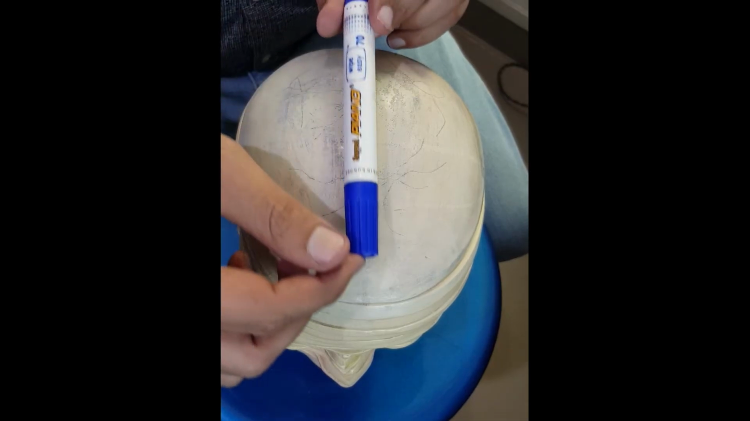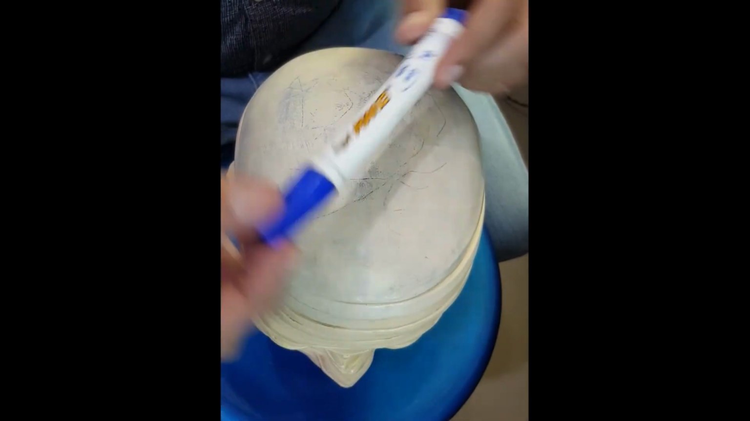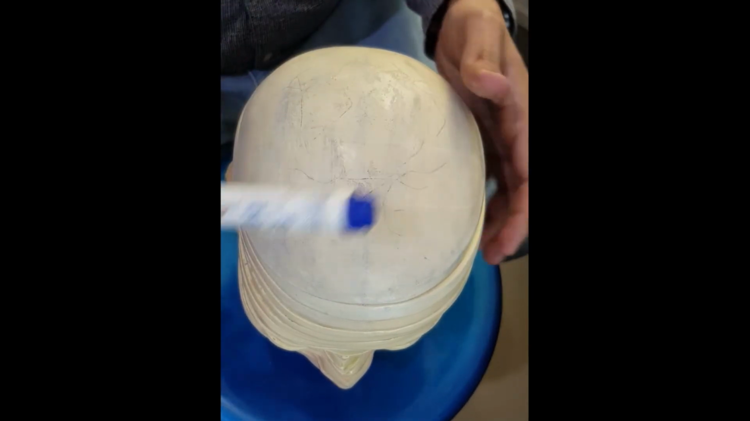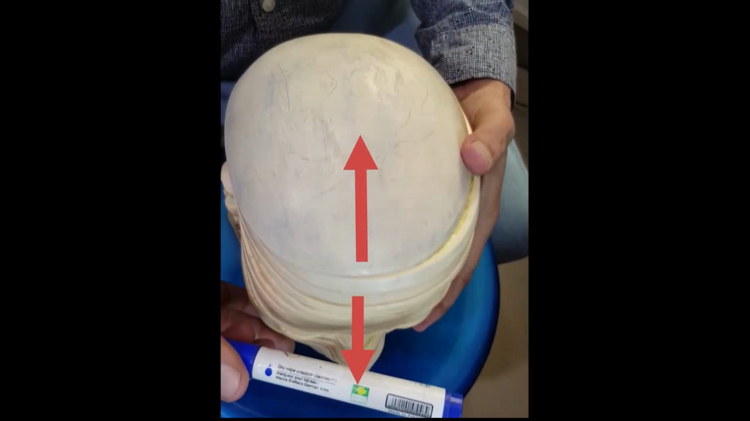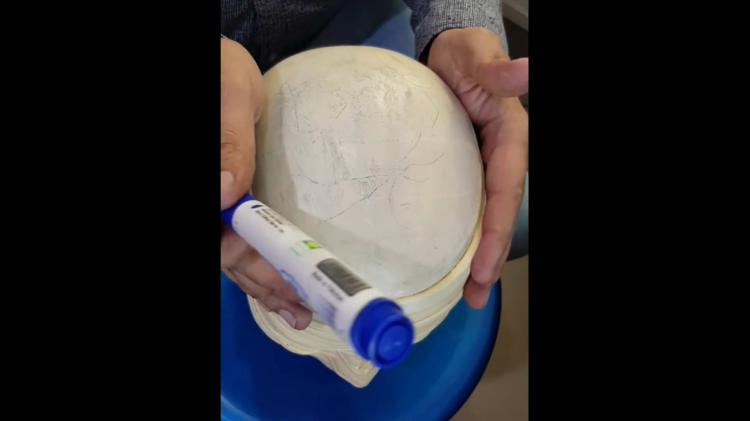There are three basic planes. We can divide the body into right and left halves, we can divide the body into front and back halves, or we can divide the body into superior and inferior halves. So I will explain further.